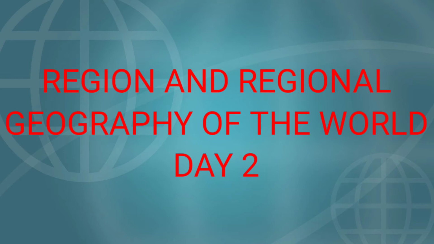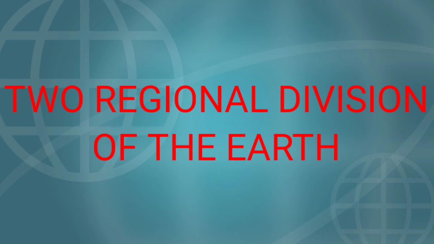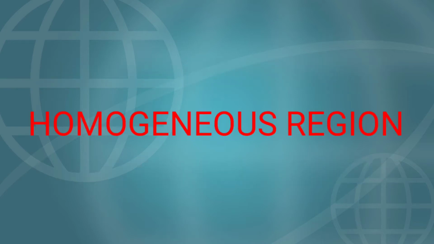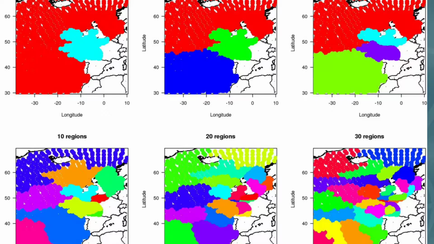In this video, we will discuss the two regional divisions of the Earth. They are homogeneous region and functional region. So, let's see about the homogeneous region. Homogeneous region is identified on the basis of homogeneity of the selected elements.